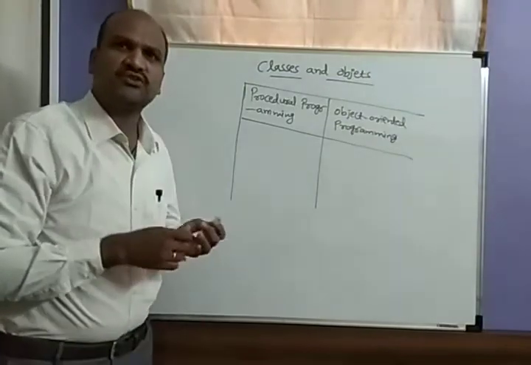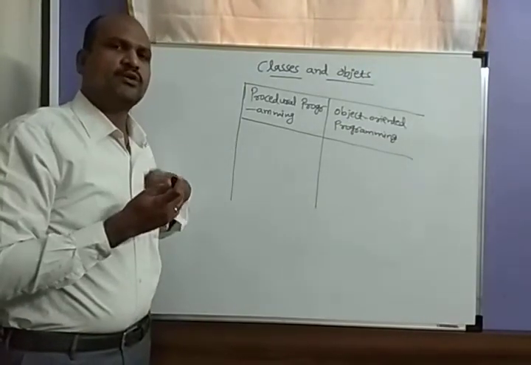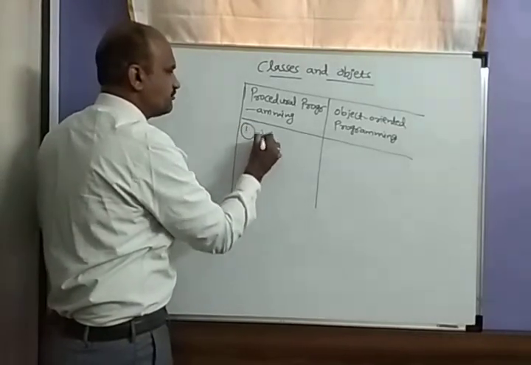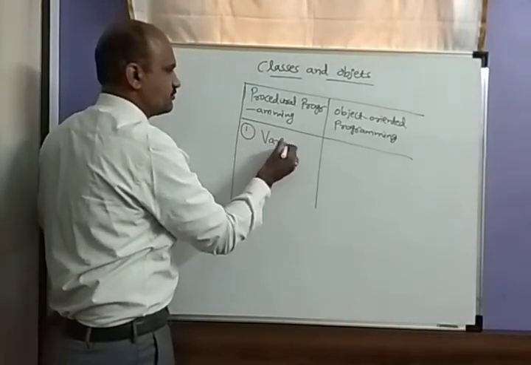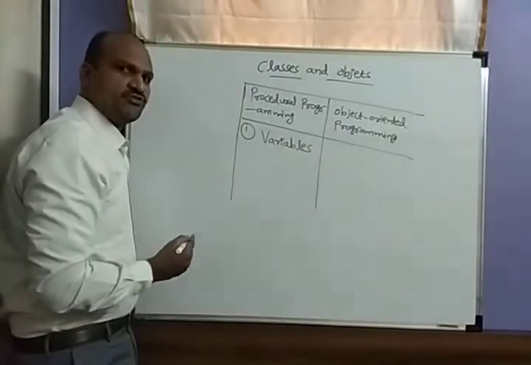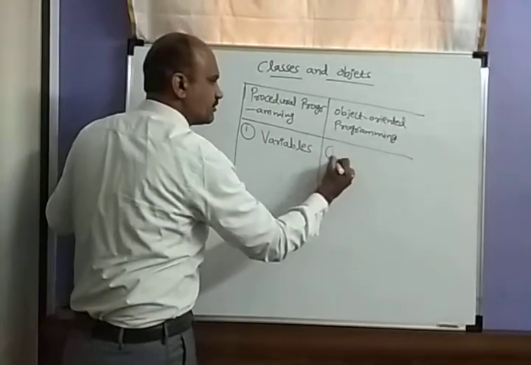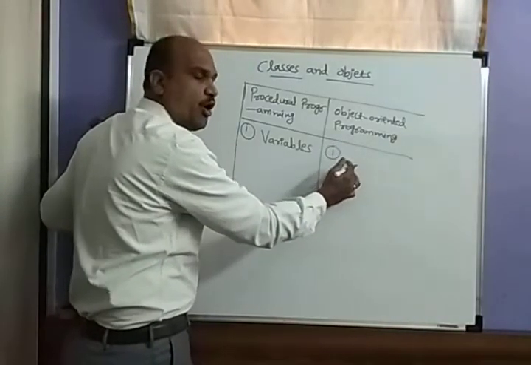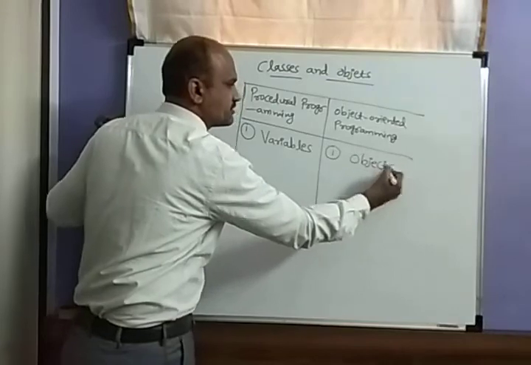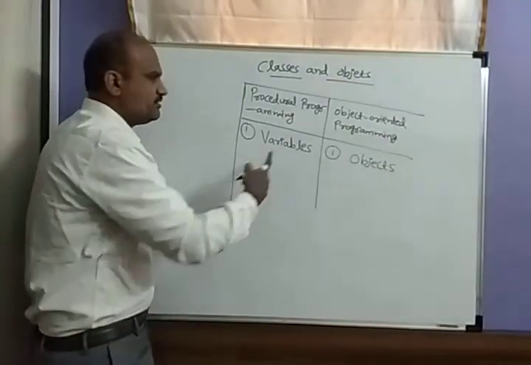When you go to procedural programming, the first one is that we use variables. But in object oriented programming, we use objects. That is one difference.